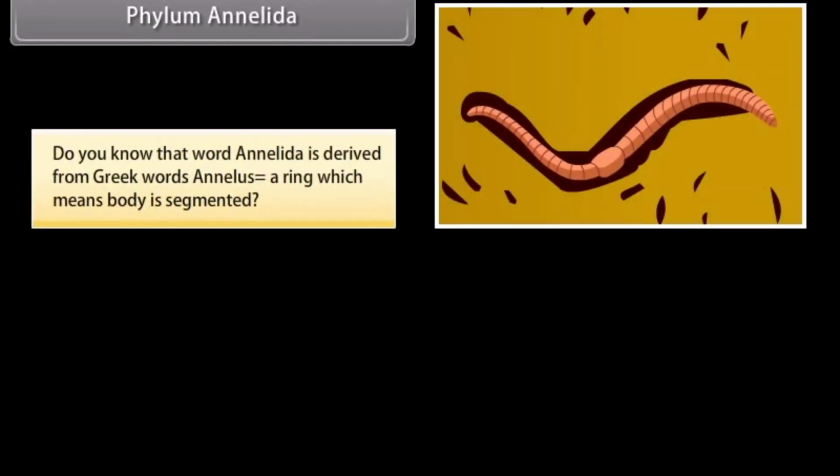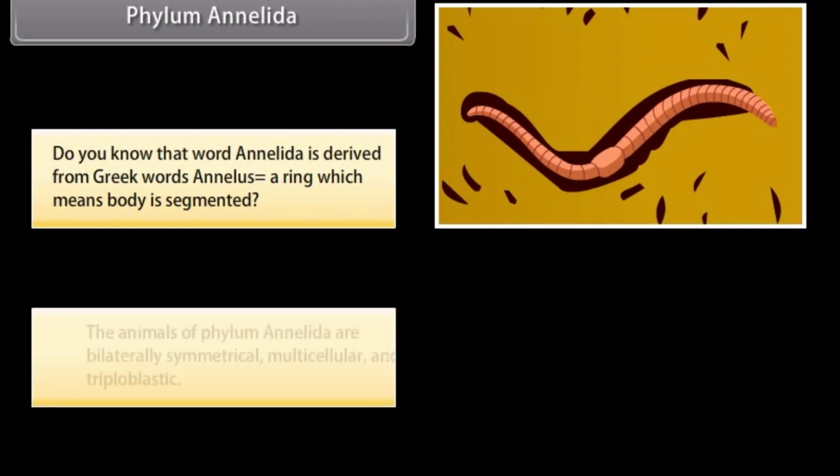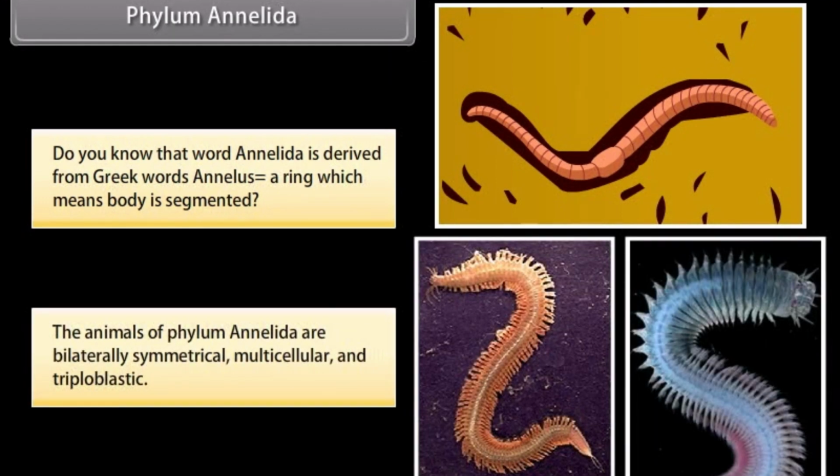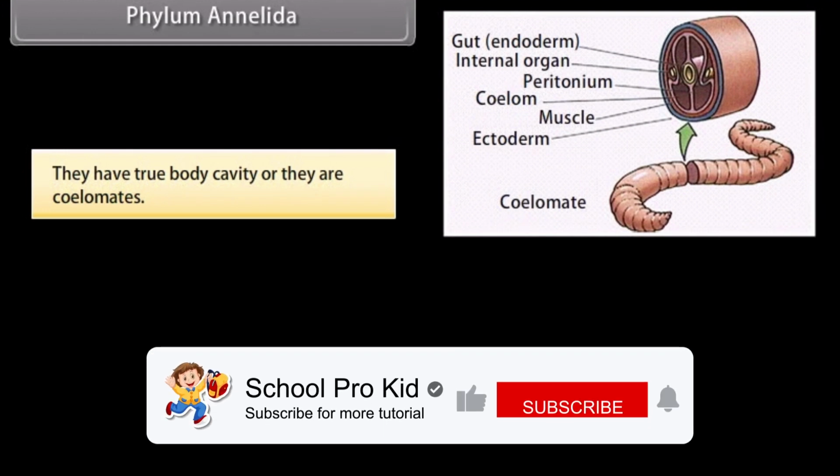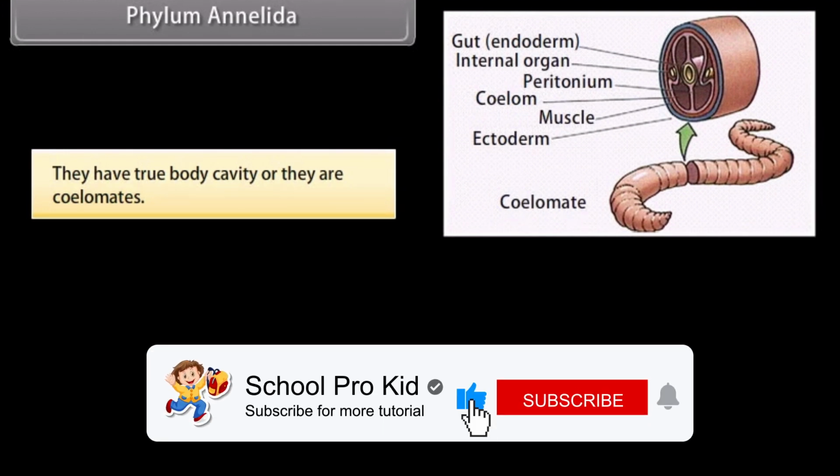Phylum Annelida. Do you know that the word Annelida is derived from the Latin word annelus, a ring, which means the body is segmented? The animals of phylum Annelida are bilaterally symmetrical, multicellular, and triploblastic. They have a true body cavity, or they are coelomates.